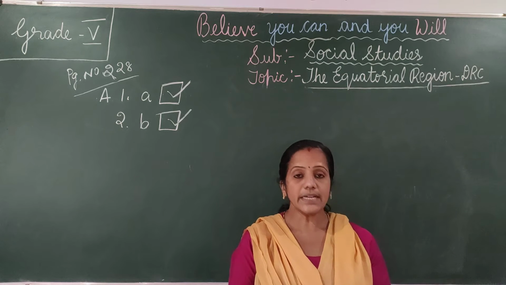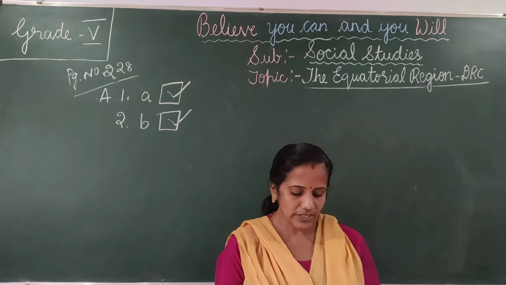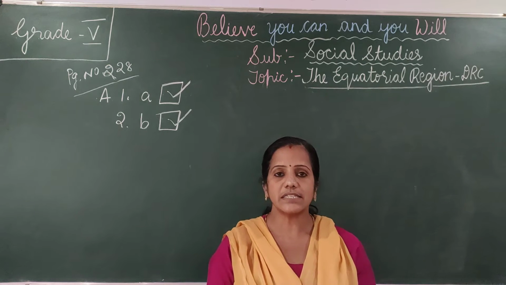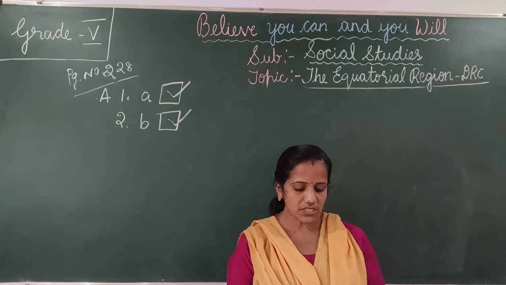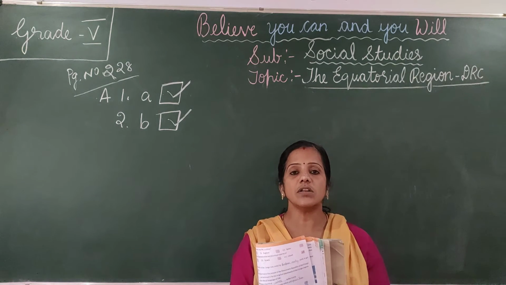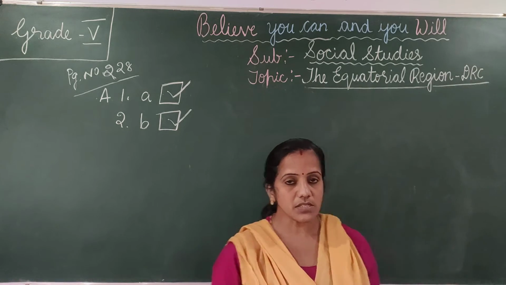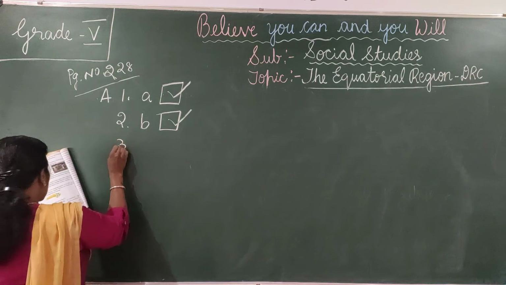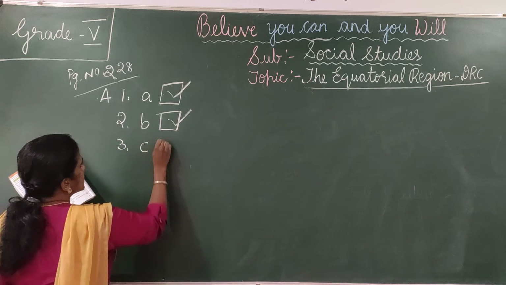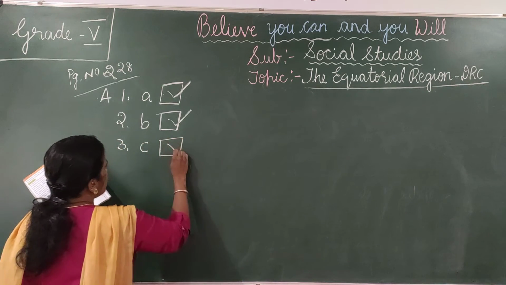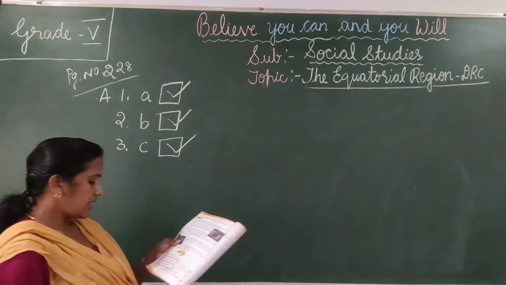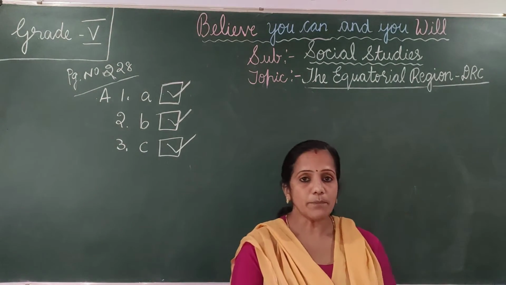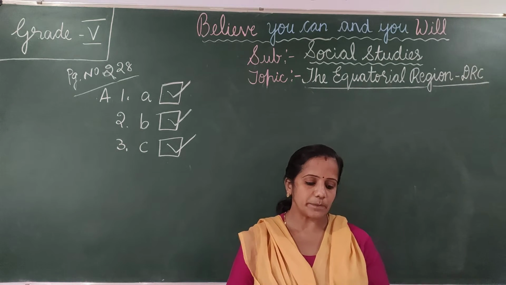Third one, in DRC, the equator passes through the dash of the country. Center, southern part, northern part. So it passes through the northern part of the country. The third answer is option C, northern part. Okay, in DRC, the equator passes through the northern part of the country.